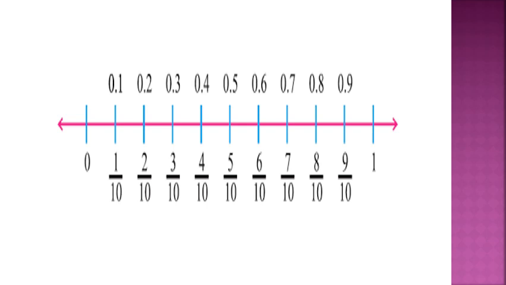2 by 10 is 0.2, 3 by 10 is 0.3, 4 by 10 is 0.4, and so on. Dear children, from this number line, we can know the rational numbers. Rational numbers are in the form of P by Q. We can even convert these rational numbers into decimals.